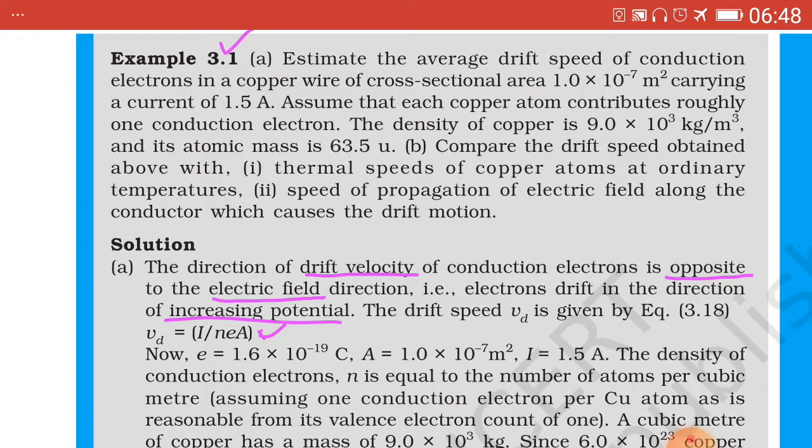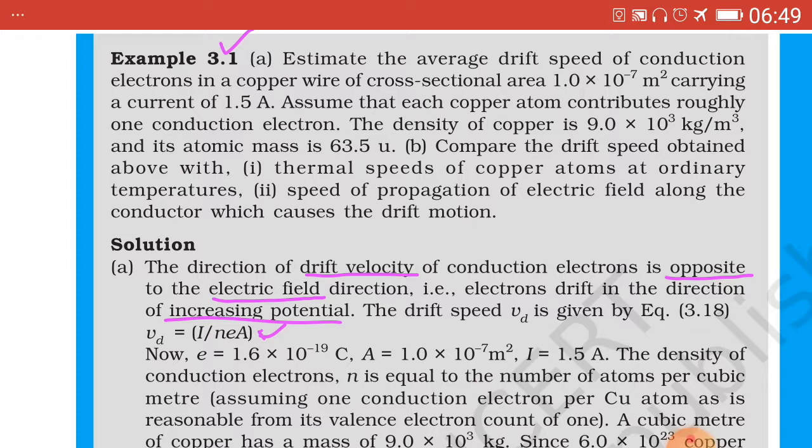3 marks. Estimate the average speed of conduction electrons in a copper wire of cross sectional area 1 × 10^-7 m², carrying a current of 1.5 ampere. Assume that each copper atom contributes roughly 1 conduction electron. The density of copper is 9 × 10^3 kg/m³, and its atomic mass is 63.5 u. Then B part is also there and C part is also there.